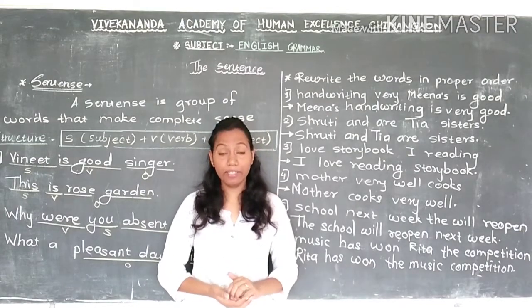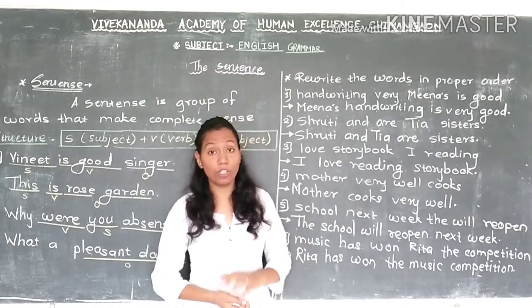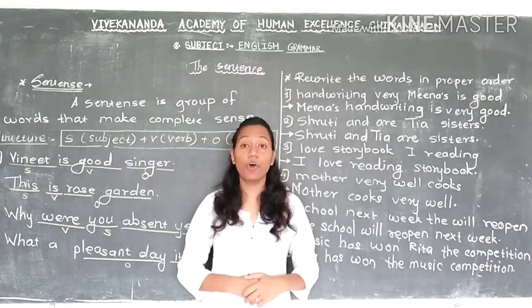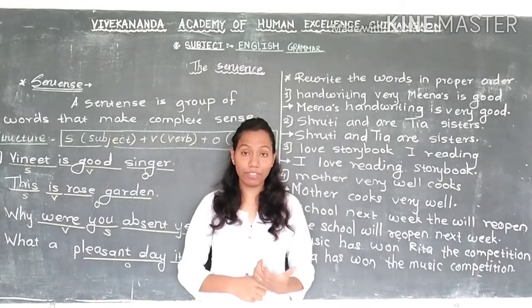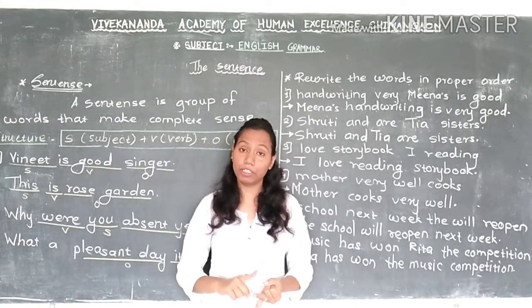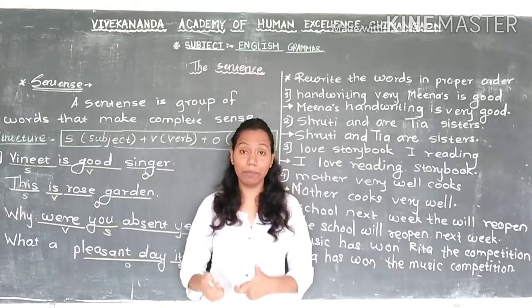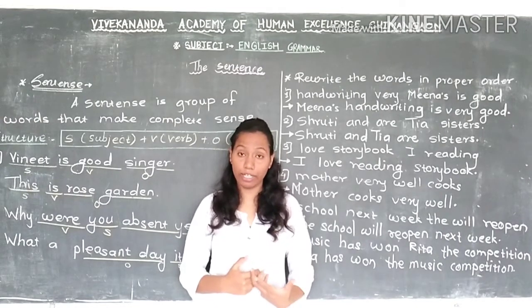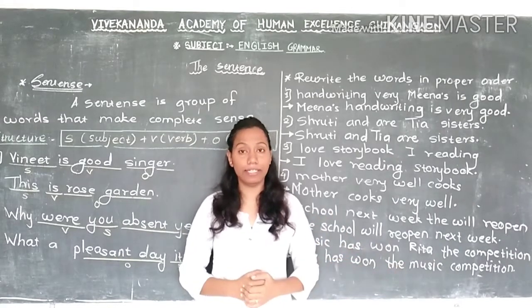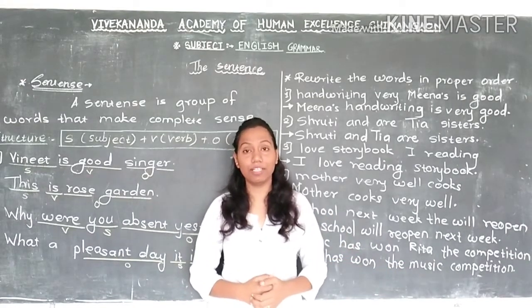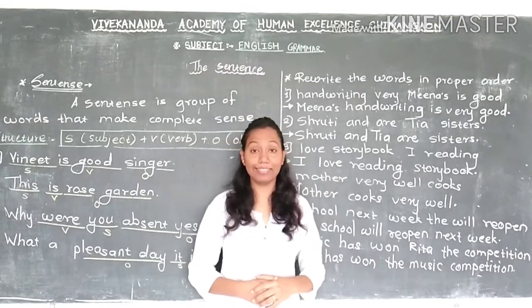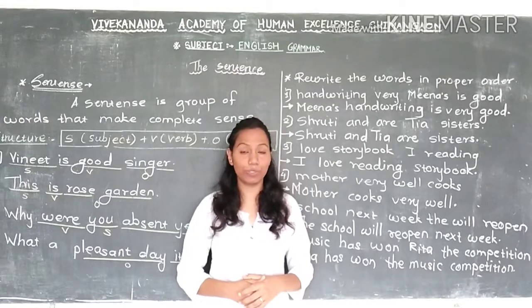Okay. Then the next thing which we learned is the object. The remaining part of the sentence we call the object. The structure of the sentence is S plus V plus O. Subject plus verb plus object means name, then action word or helping word, and then the remaining part of the sentence. So this way we are framing sentences. Today we learned about the sentence and about the structure of the sentence with some examples.